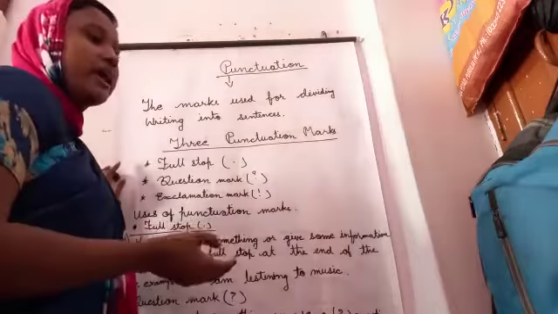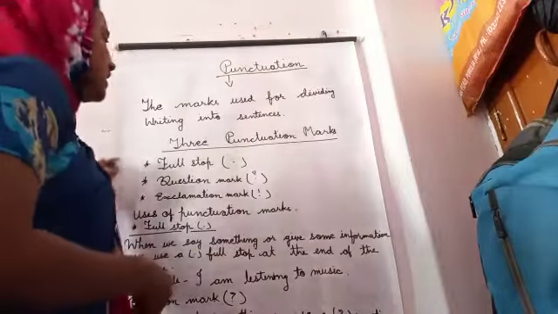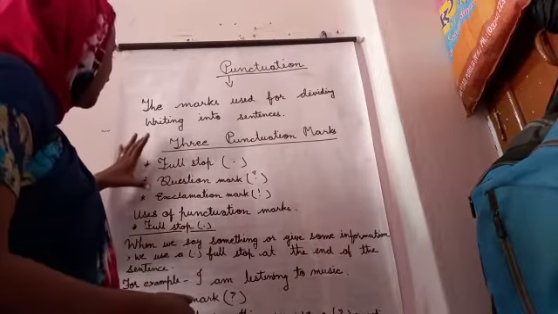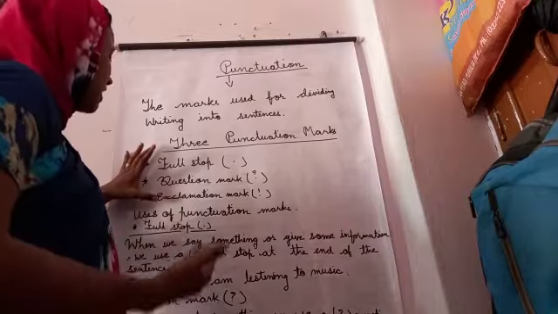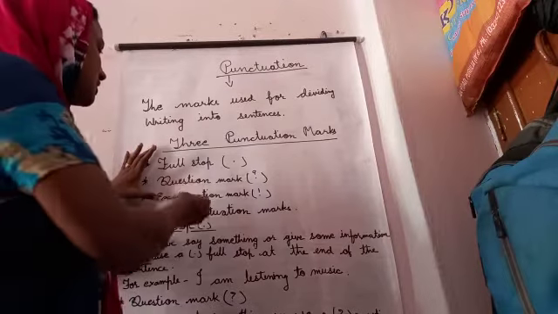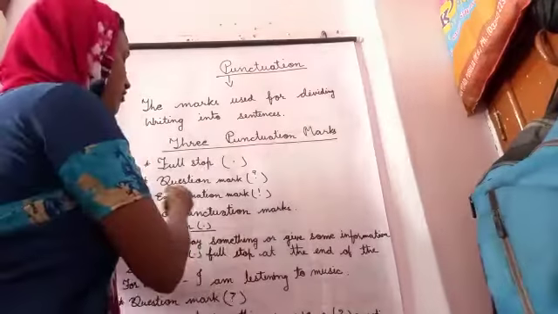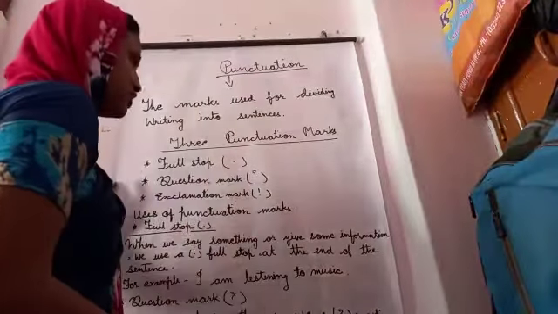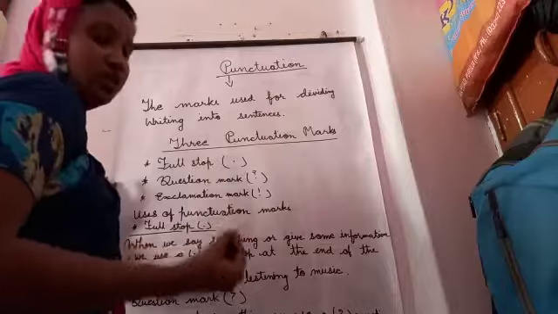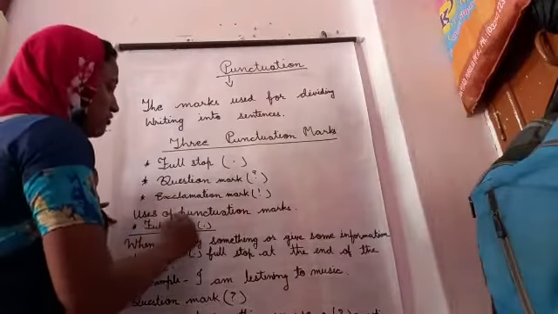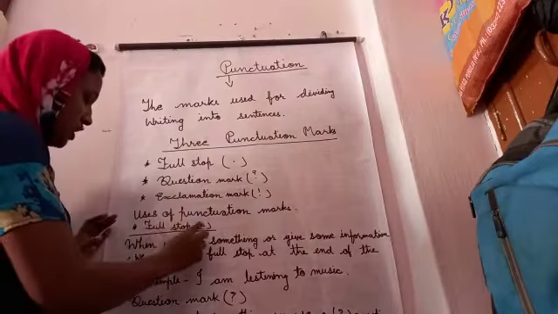We can say different types of punctuation marks, but in class 2, lesson 3, only three punctuation marks are given. So we will see this one, full stop. Where we put full stop, where we put question mark and exclamation mark. So we need to see the uses of them. So the uses of punctuation mark, full stop.